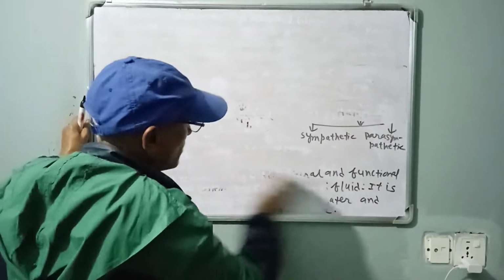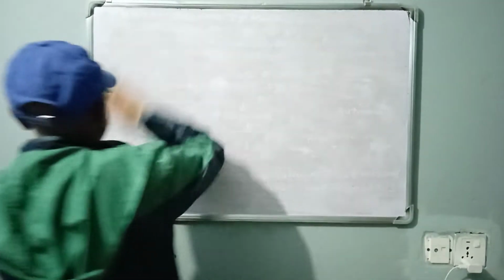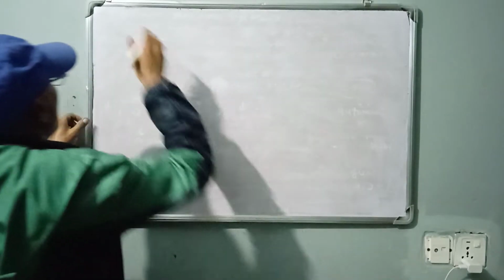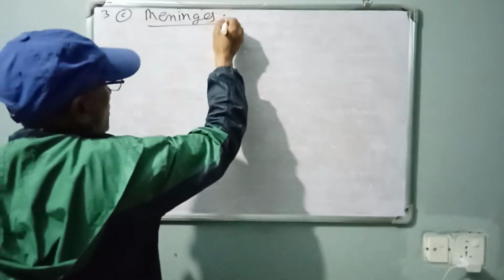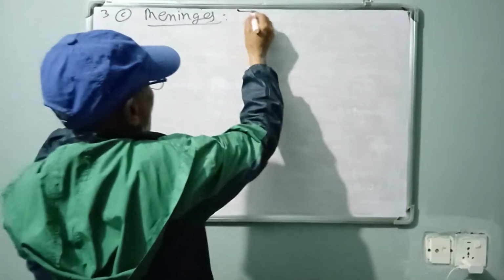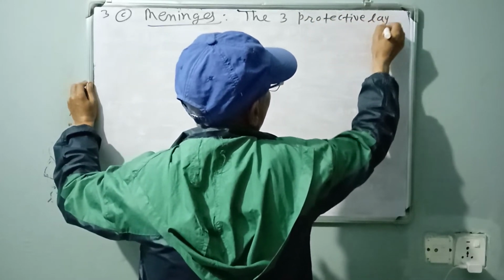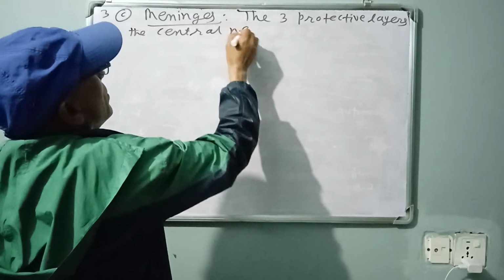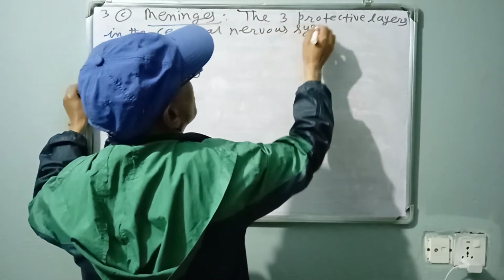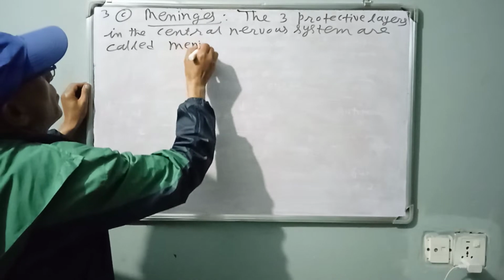Meninges. What are meninges? The three protective layers in the central nervous system are called meninges.